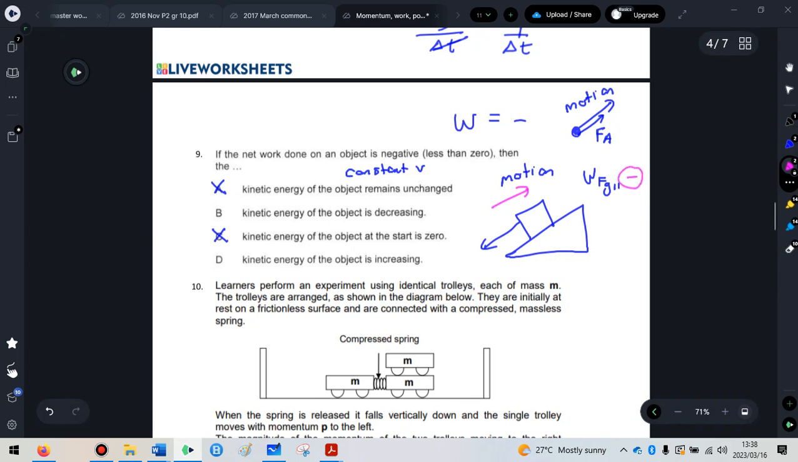So the right answer here is B, because whenever an object is being slowed down, then the kinetic energy will decrease. If that force is trying to decrease the kinetic energy or the speed, you'll end up with negative work.